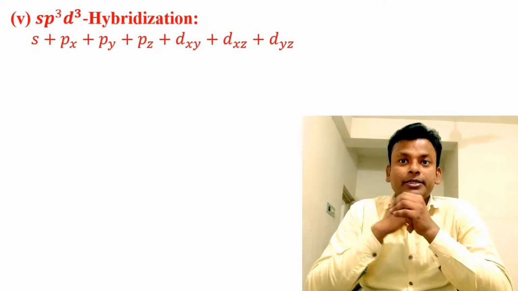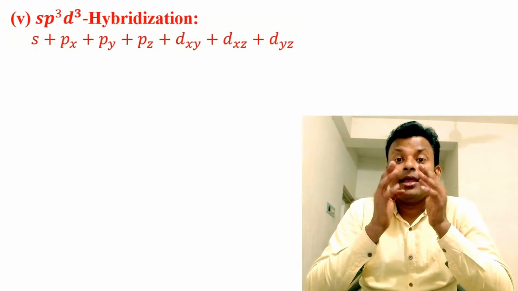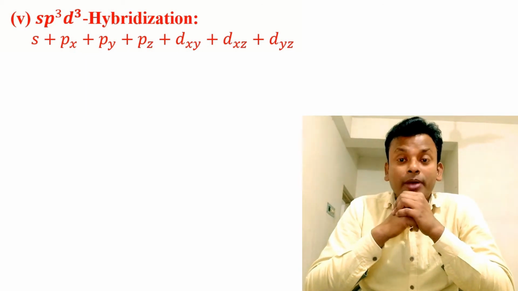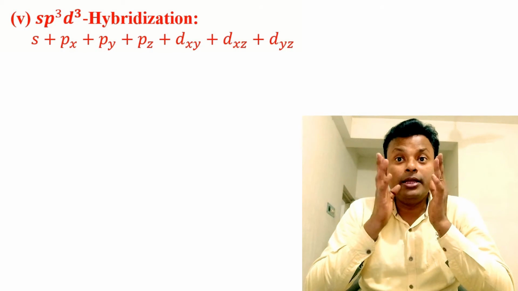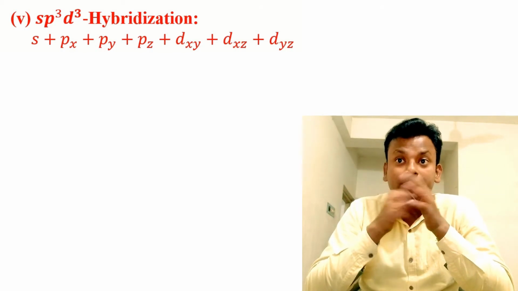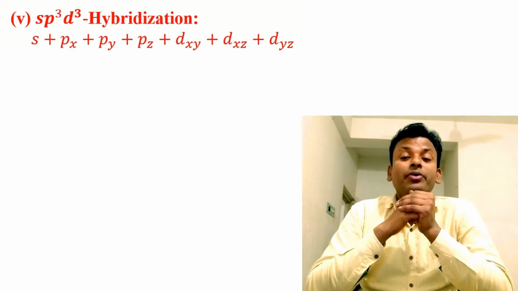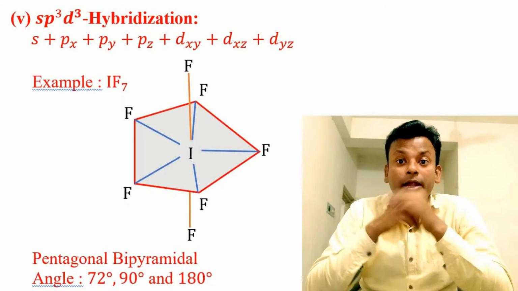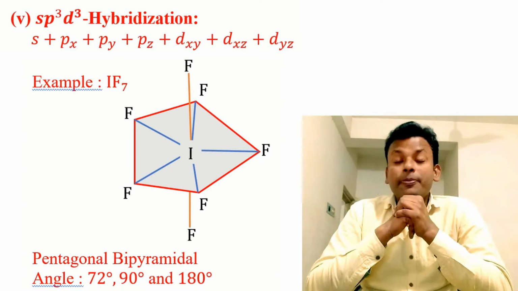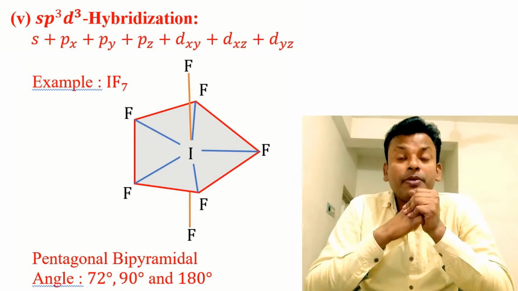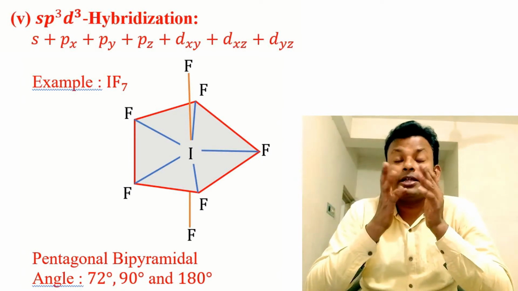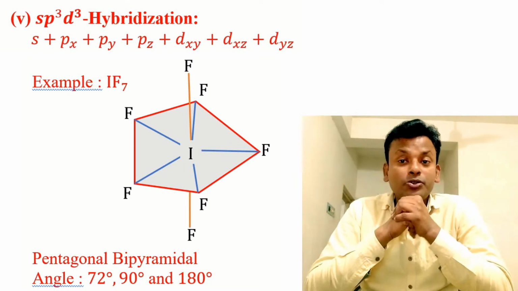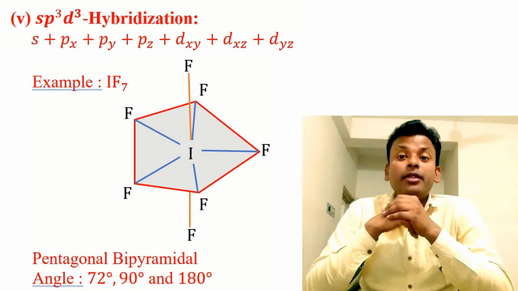sp3d3 hybridization. Here one s orbital, three p orbitals and three d orbitals. Here the d orbitals dxy, dxz, dyz are involved in sp3d3 hybridization and form a pentagonal bipyramidal structure. This is the example of IF7. The structure is pentagonal bipyramidal. The angles are 72 degrees, 90 degrees and 180 degrees.